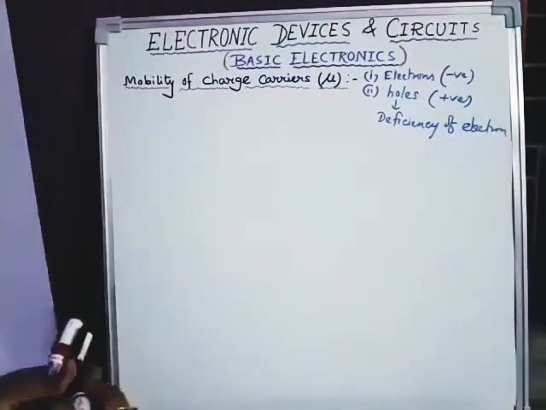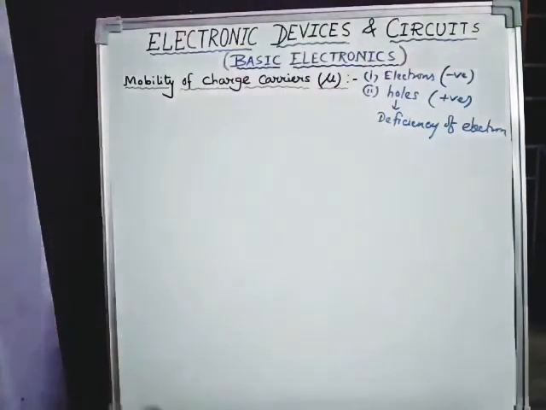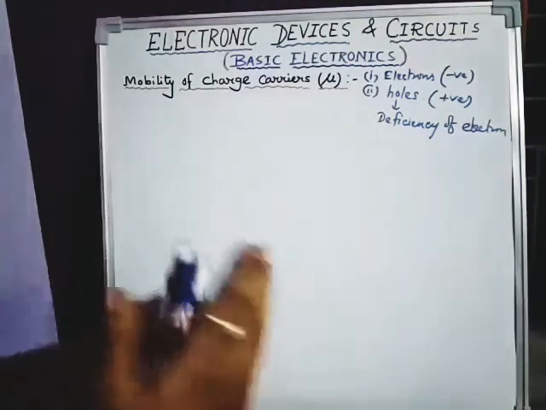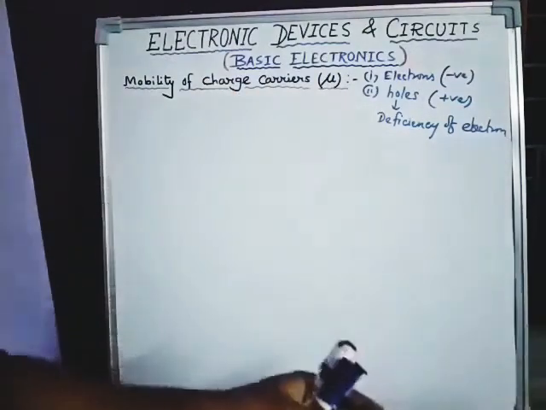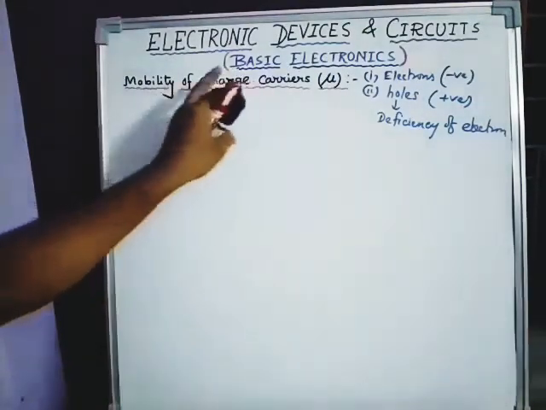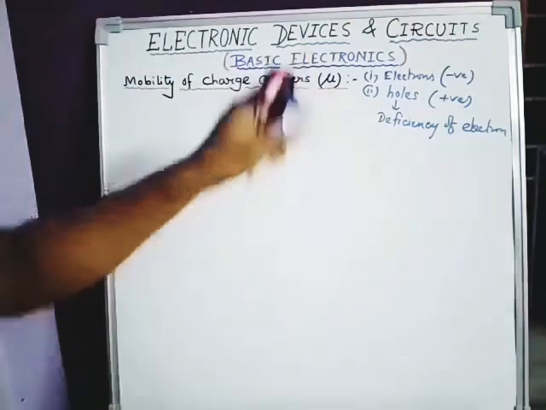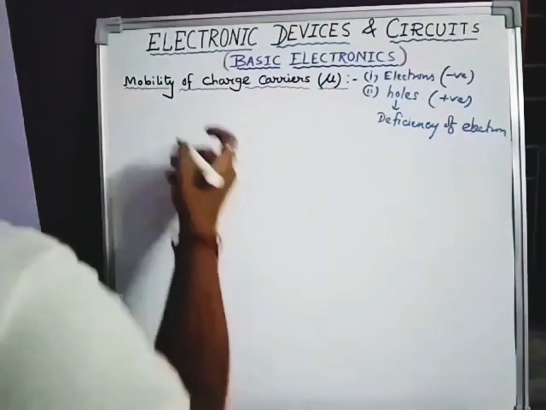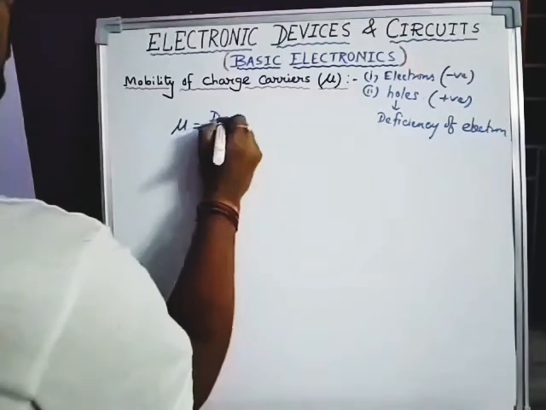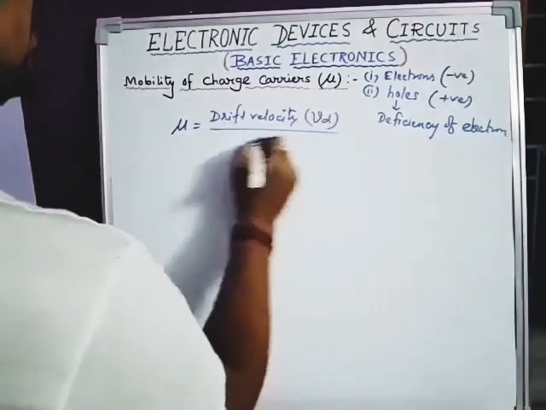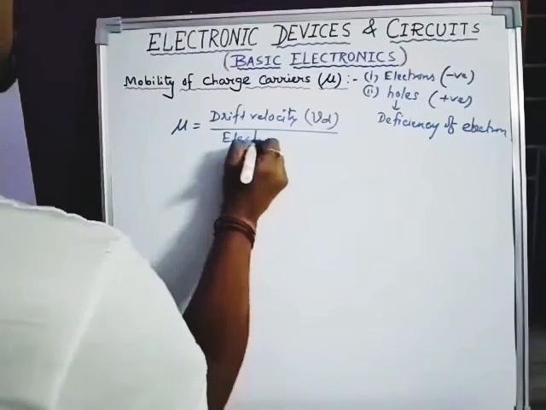Now, these are the charge carriers in semiconductors. How fast an electron or hole can move from one position to another is denoted by the mobility of the charge carrier, and it is denoted as mu. Mobility mu can be written as drift velocity Vd divided by electric field E. This is the formula, please remember.